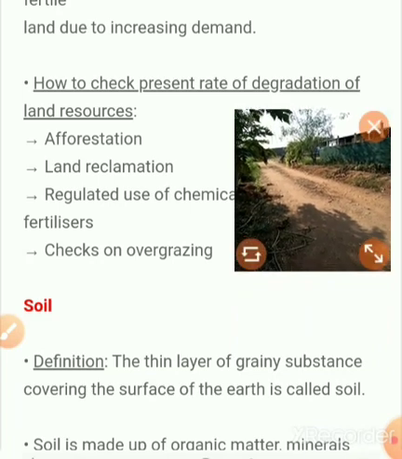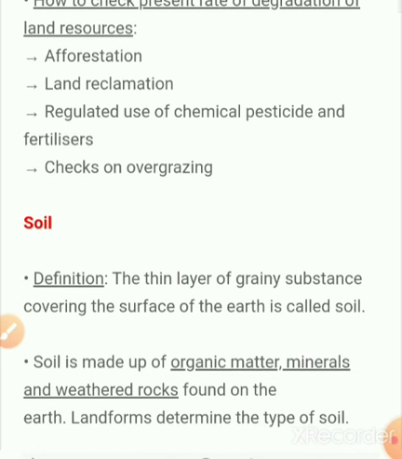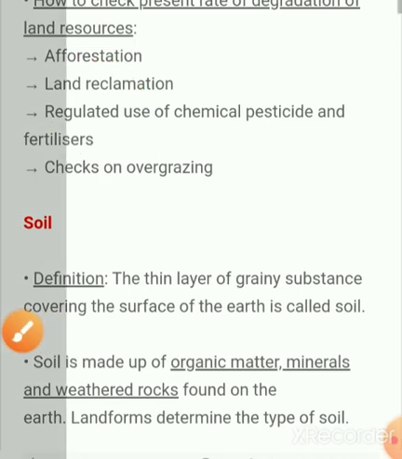Then next comes natural vegetation, and how it is distributed in different areas, that we want to see. Then conservation of natural vegetation. We know natural vegetation means vegetation which grows on its own without any human interference. Then comes wildlife, and how we want to conserve it. These are the topics we are going to discuss today.